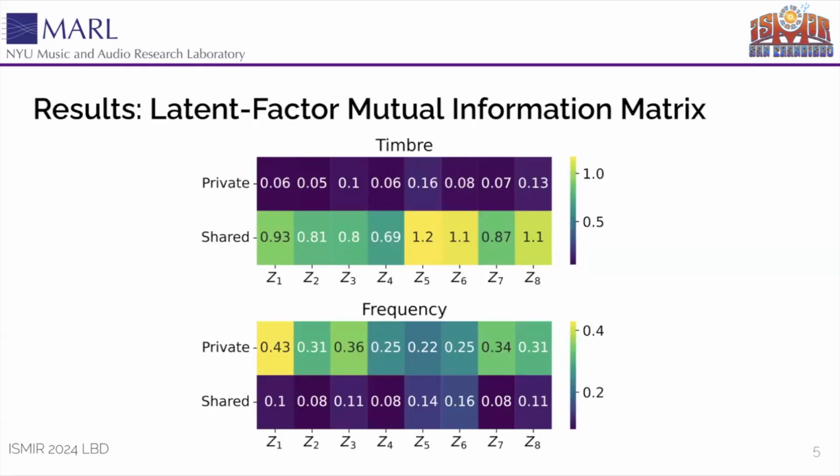In terms of results, here we show a matrix of mutual information between the private and shared latents and the generative factors, timbre and frequency. On the x-axis, you'll see the different dimensions of the latent spaces. We train our model with 8-dimensional latent subspaces, and you'll see 8 dimensions here. Overall, we're able to show that timbre information is highly concentrated in the shared latent space, and frequency information is more prevalent in private, though not to the same extent as timbre in shared.